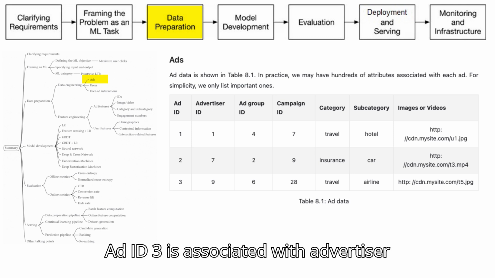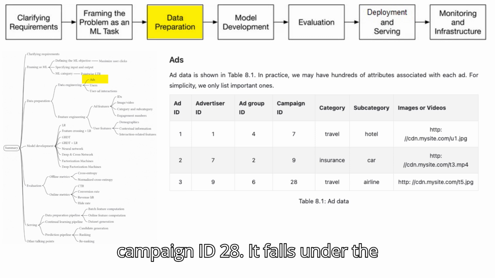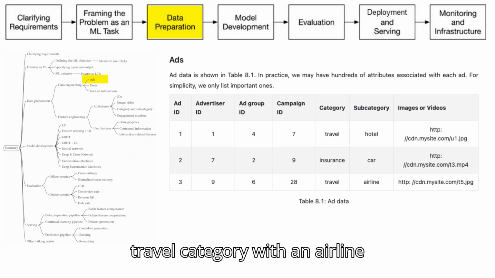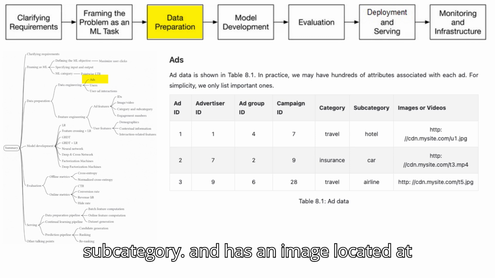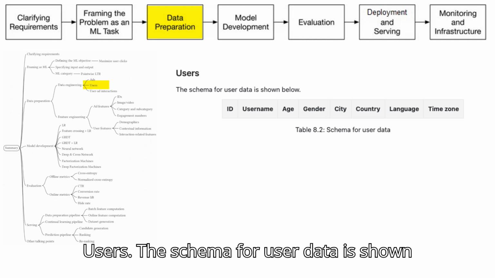Ad ID 3 is associated with advertiser ID 9, ad group ID 6, campaign ID 28. It falls under the travel category with an airline subcategory and has an image located at http://cdn.mysite.com/t5.jpg.